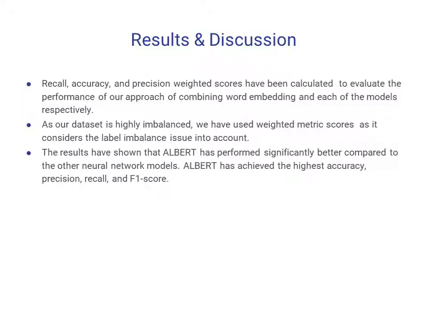Basically for our model, in order to validate it, we calculated recall, accuracy, and precision weighted scores, and we evaluated the performance of our approach of combining word embedding with each of the models respectively. Also our dataset was highly imbalanced, so we used weighted metric scores to consider the label imbalance issue. The results have shown that ALBERT performed significantly better compared to other neural network models, and ALBERT achieved the highest accuracy, precision, recall, and F1 score.